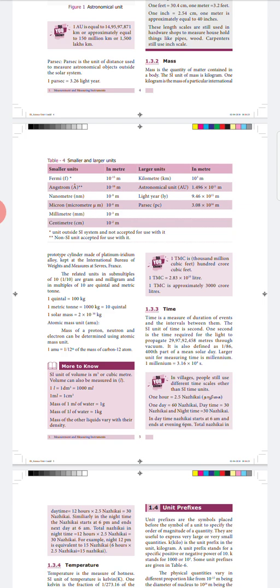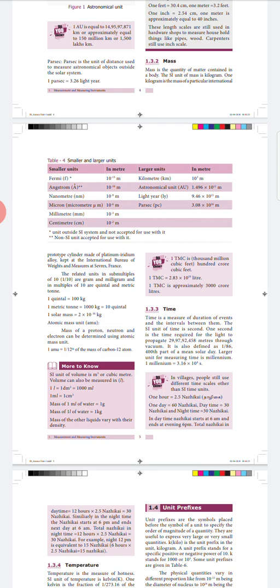And the next one is the atomic mass unit. This atomic mass unit, AMU, is used to measure the mass of protons, neutrons and electrons in a molecule. And 1 AMU is equal to 1 by 12th the mass of a carbon-12 atom. And next is another Do You Know box. It is talking about TMC. 1 TMC is equal to 2.83 × 10^10 liters, that is approximately 30 crore liters.